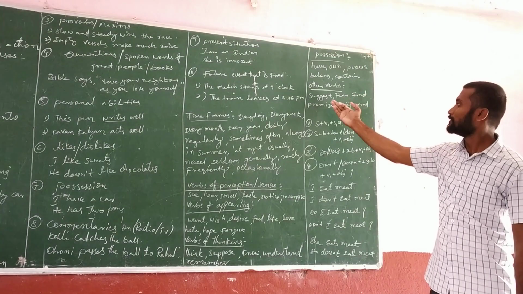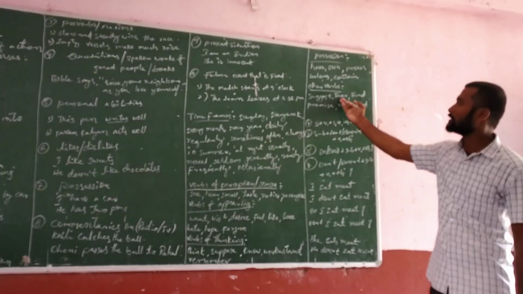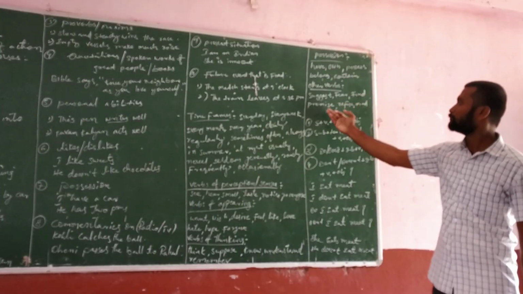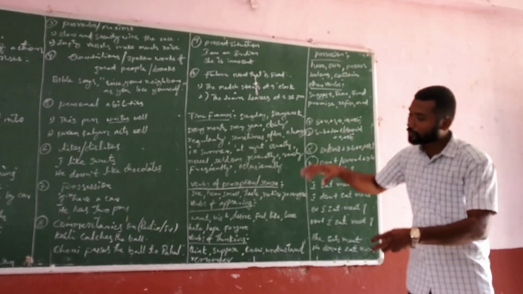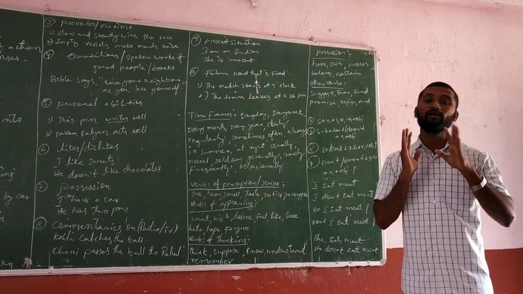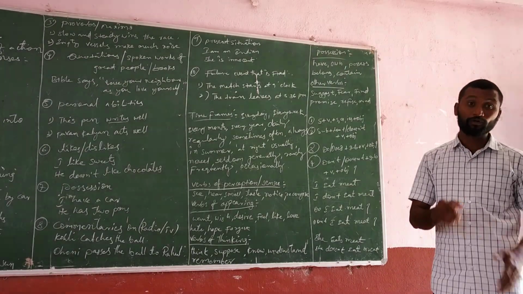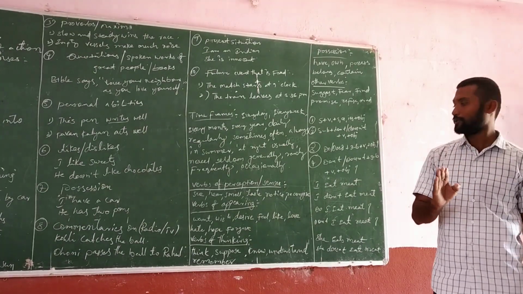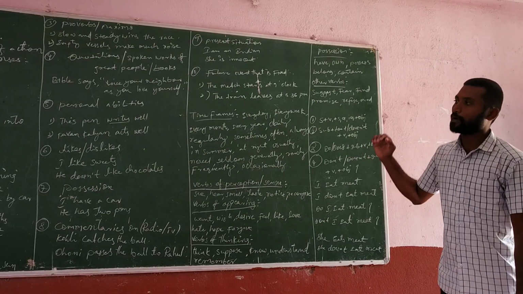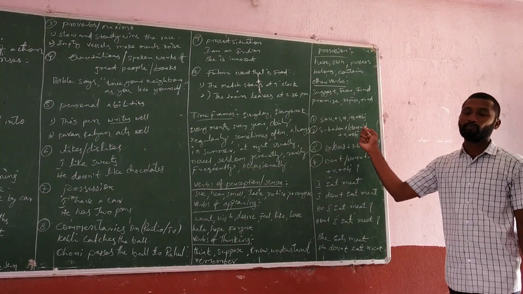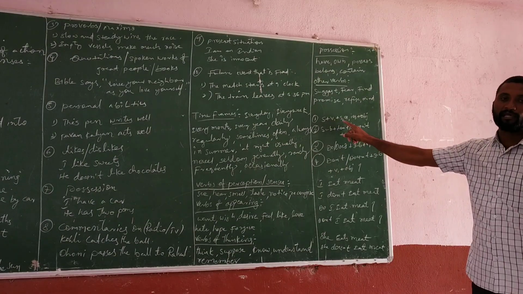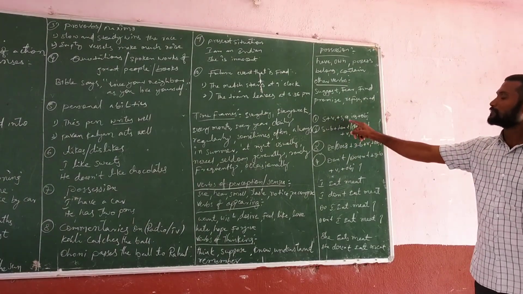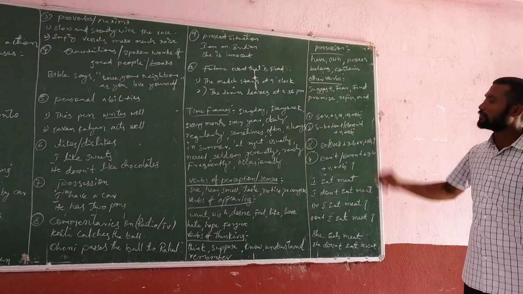Other verbs: suggest, fear, find, promise, refuse, mind. So these verbs you have to use only in the simple present tense. Don't use them in the present continuous tense. Now coming to the structure of the simple present tense: subject plus V1 plus s, es, ies plus object.